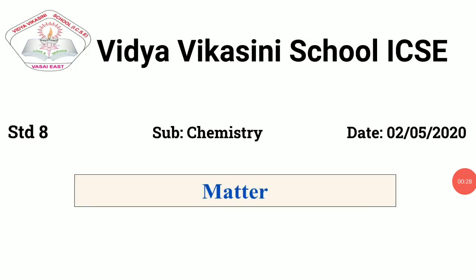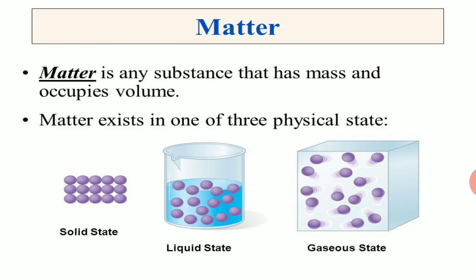So let's begin. Let's define matter that we have studied till now. Matter, as we have studied, is any substance that has mass and occupies volume. Matter exists as one of the three physical states, as we have seen: solid state, liquid state, and gaseous state. But this year, the definition will have one more aspect added to it, the perception through senses.